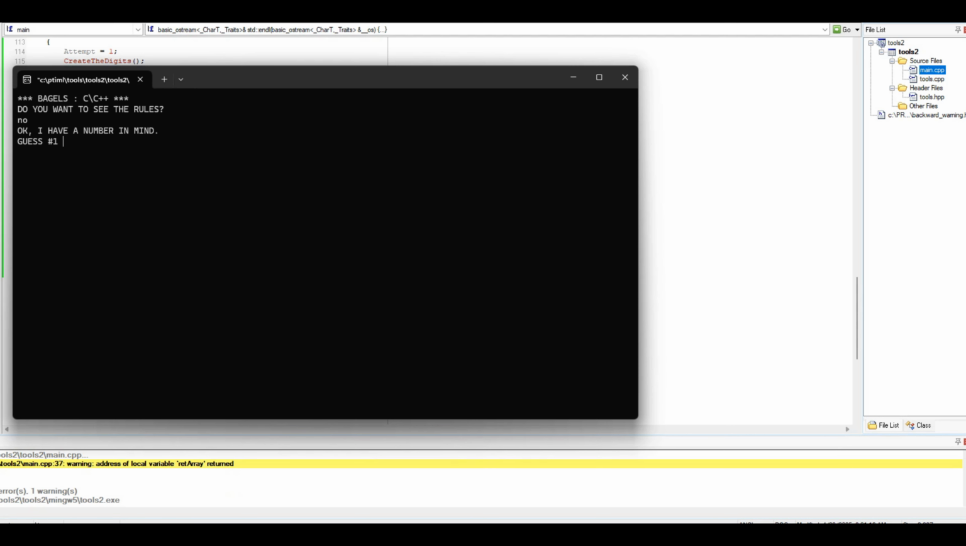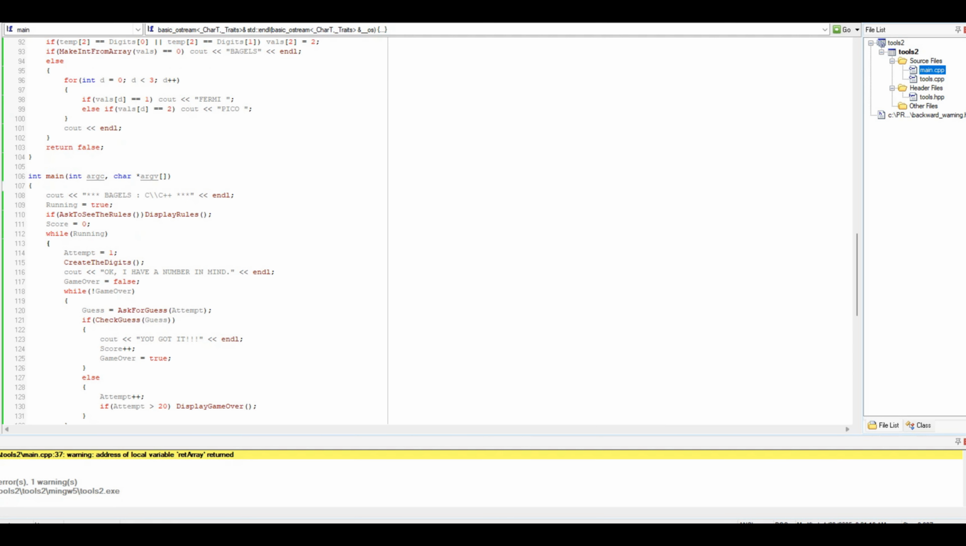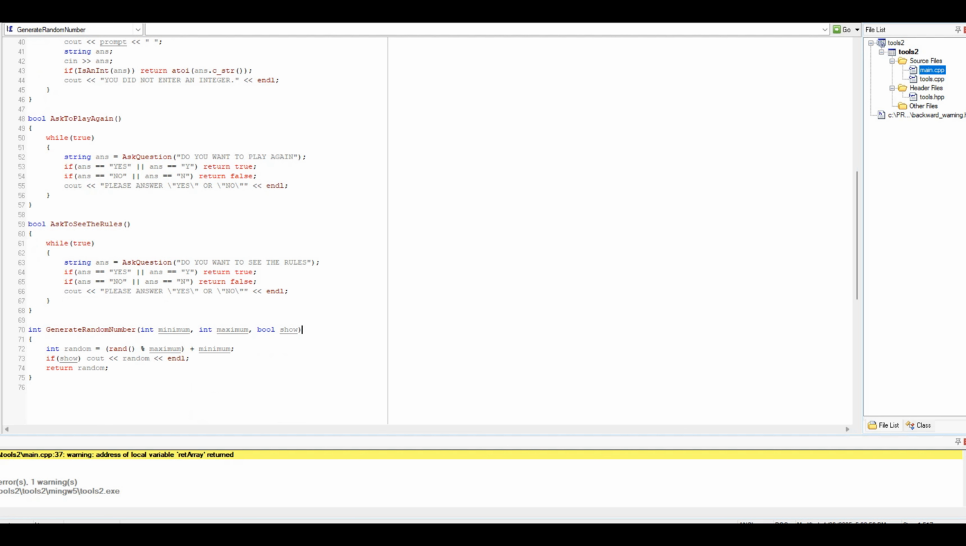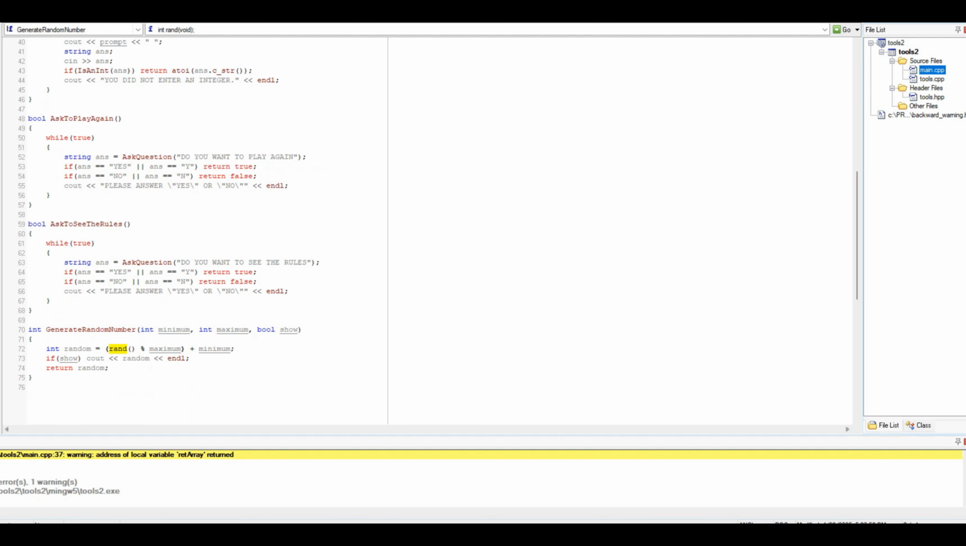I want to see the rules. No. 111. 222. 333. 444. 555. 666. All right. Why is it always the same number? Where's our generate random? Is there a way to seed random? Or is it going off like the system time?